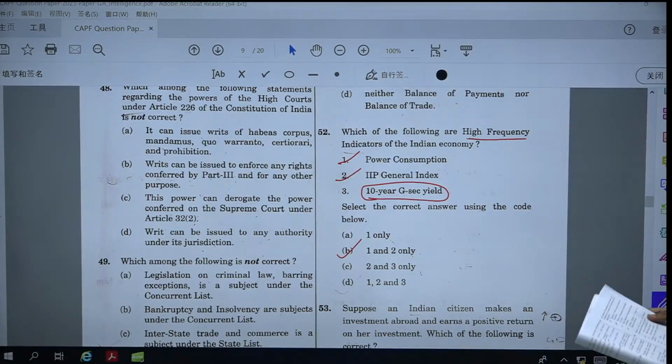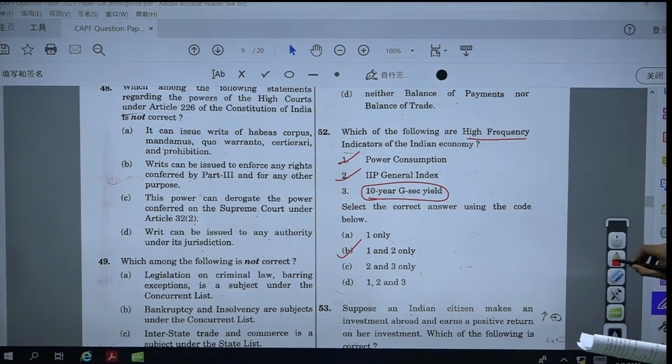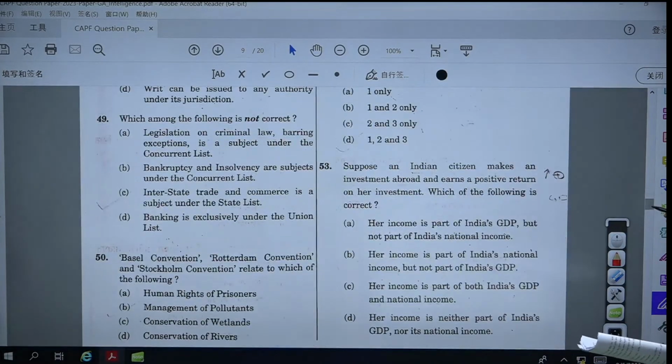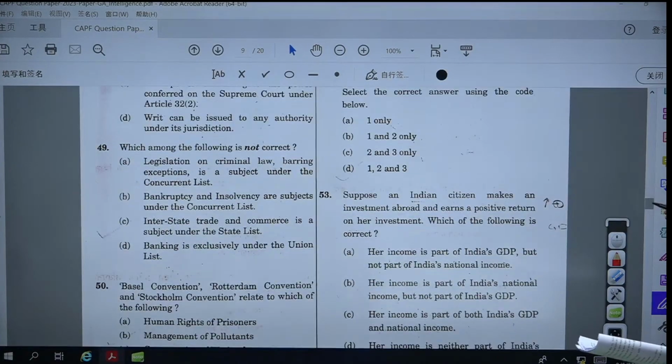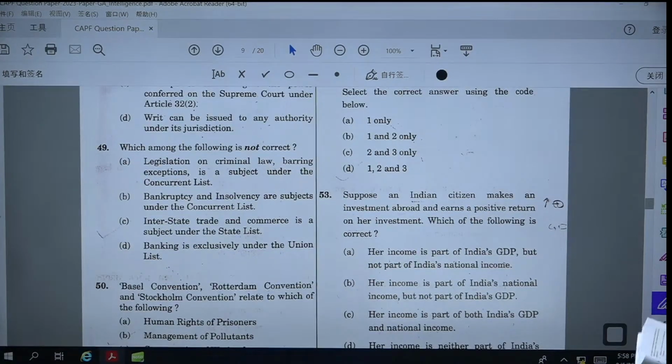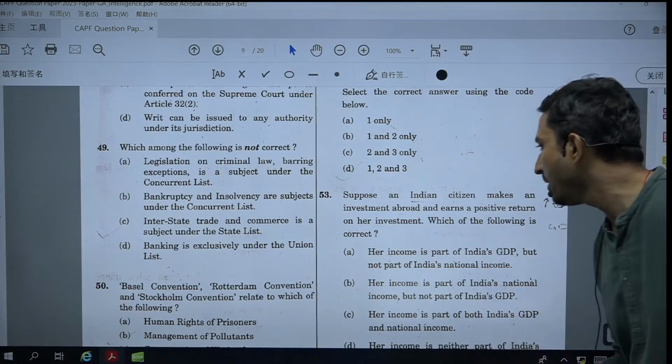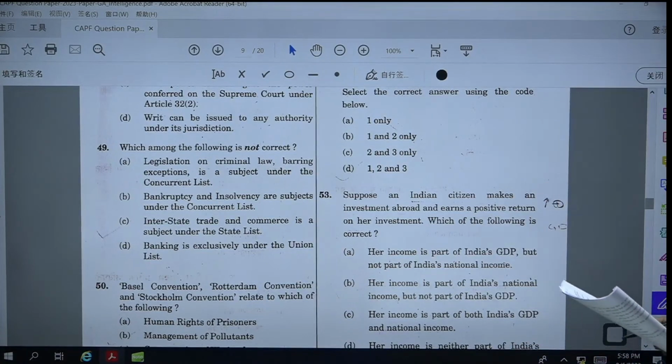Question number 53: suppose an Indian citizen makes an investment abroad and earns positive returns on her investment. Which of the following is correct? Her income is part of Indian national income but not part of Indian GDP.